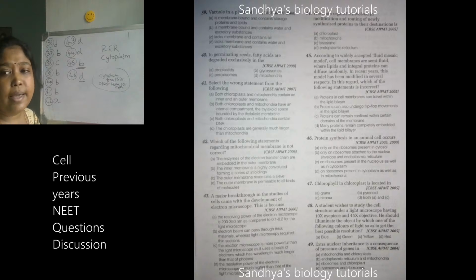Means the floral diagram. 46 is B: only on ribosomes attached to nuclear envelope and endoplasmic reticulum. No, cytoplasm also there will be ribosomes. So 46 is D. Okay.